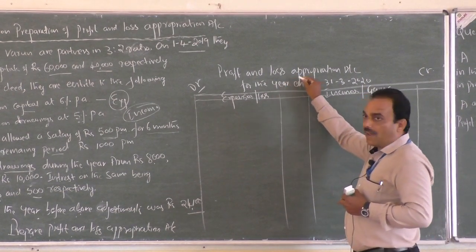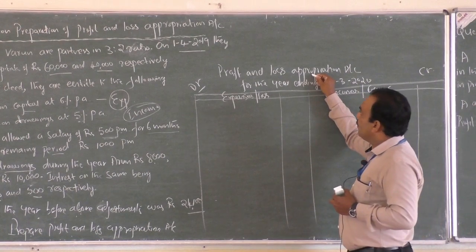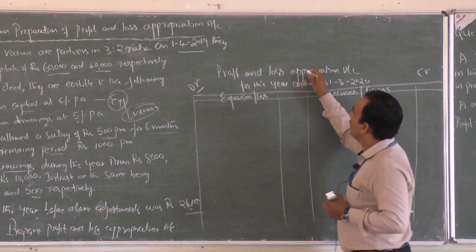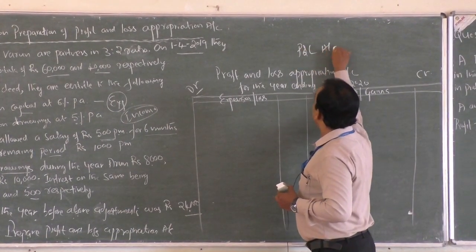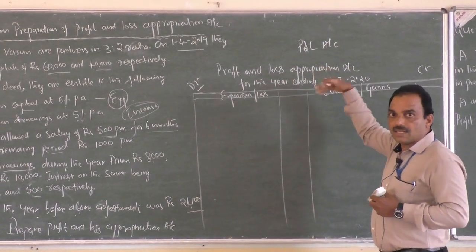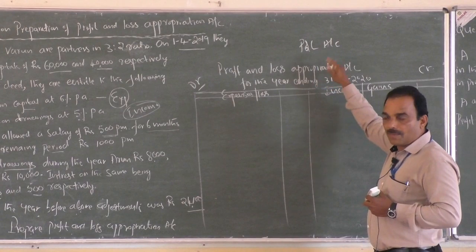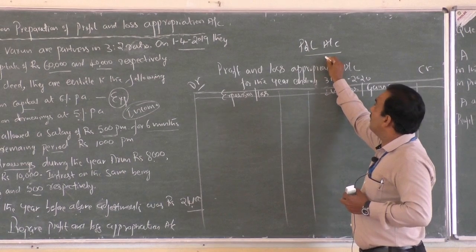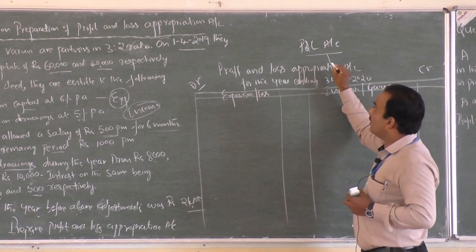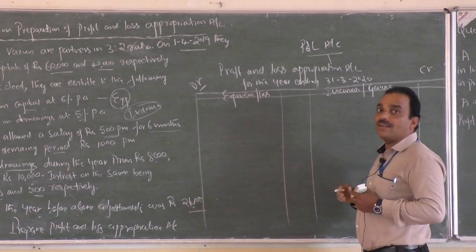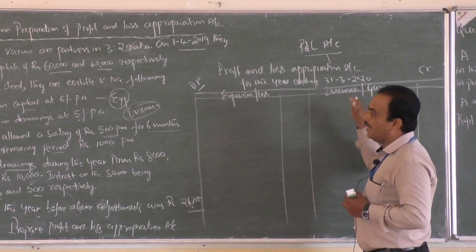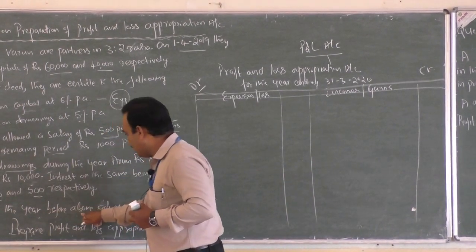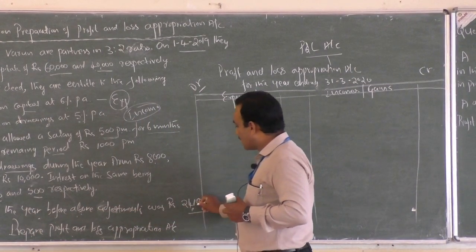See here, in the case of profit and loss appropriation account, we studied the meaning in the previous class. This is the next part of the profit and loss account. Before preparing this, there is a profit and loss account. In profit and loss account, either gross profit, net profit or net loss is carried down, which is brought down here. Here it is said that profit for the year, I mean net profit for the year, is rupees 24,100.